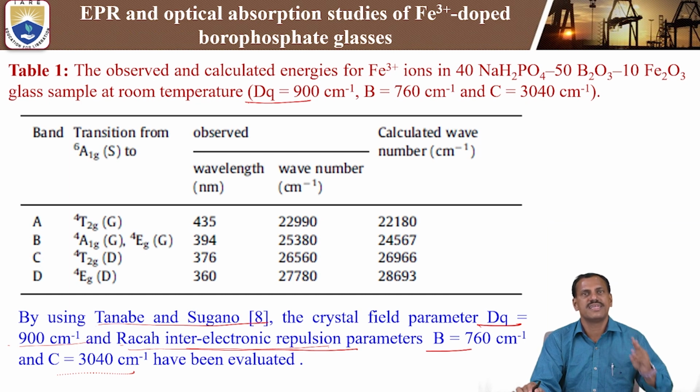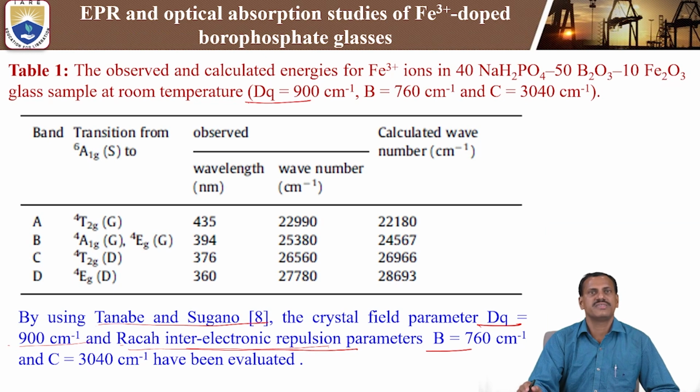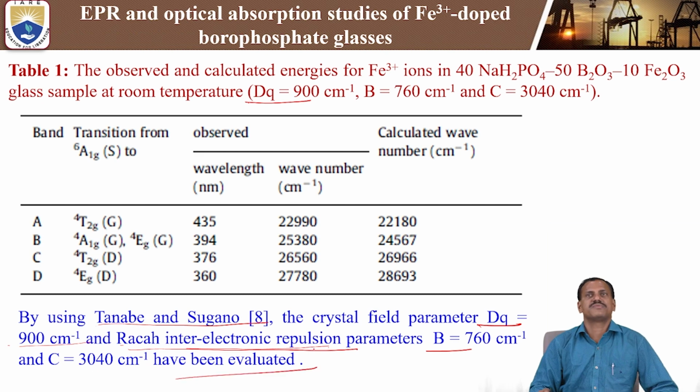We are calculating three important parameters. One is Dq, the crystal field parameter, with value 900 centimeter inverse, and the Racah interaction parameters, that is B and C. The B value we get is 760 centimeter inverse, and the C value is 3040 centimeter inverse. We get this information from the optical absorption spectrometer for Fe3+ doped sodium borophosphate.